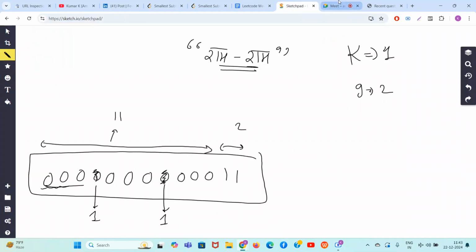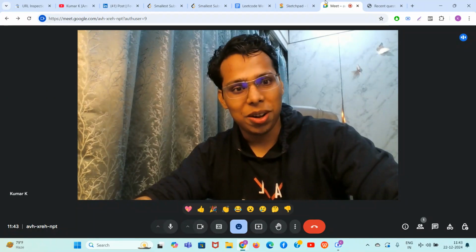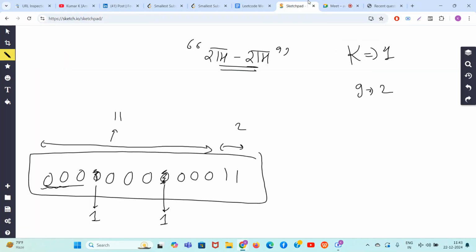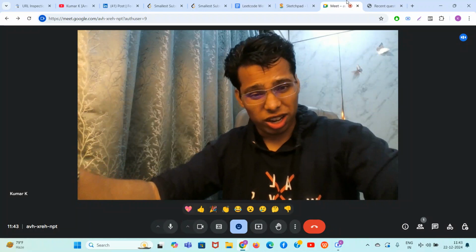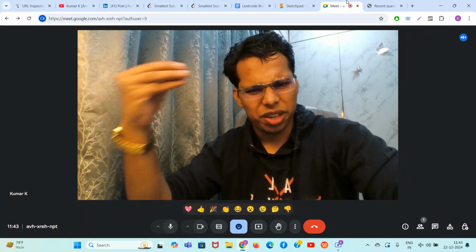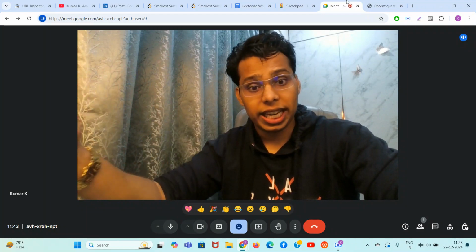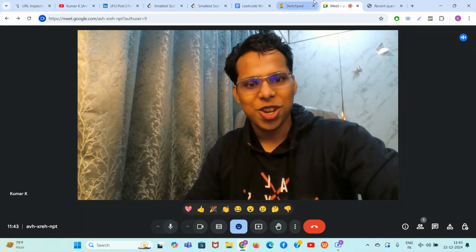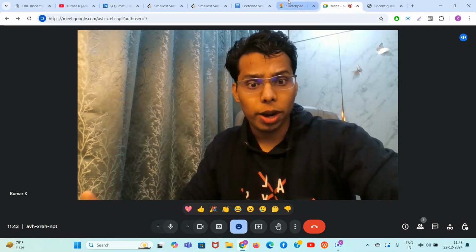The minimum answer is the longest block length possible: if all the block lengths are less than or equal to g, then the longest block length will also be less than or equal to g, and g is our answer in the binary search function. Anyways, let's go back to the problem.